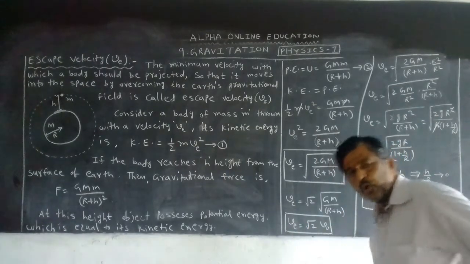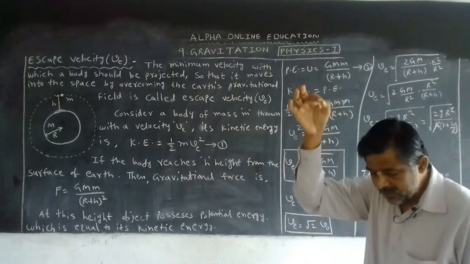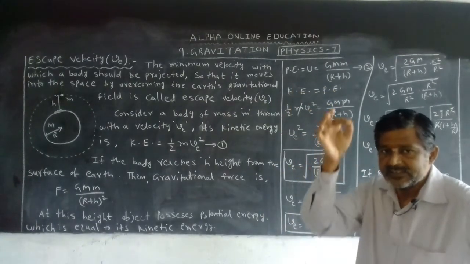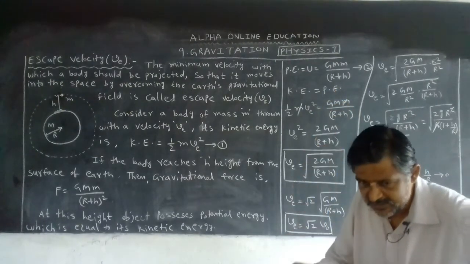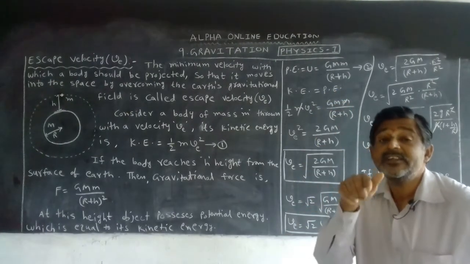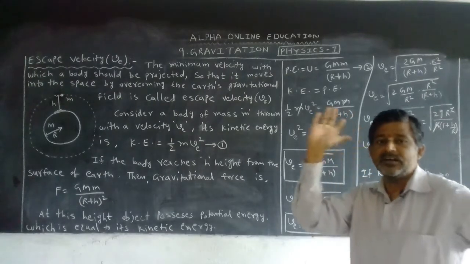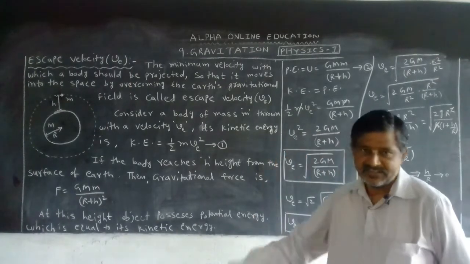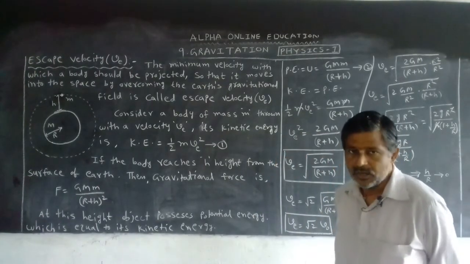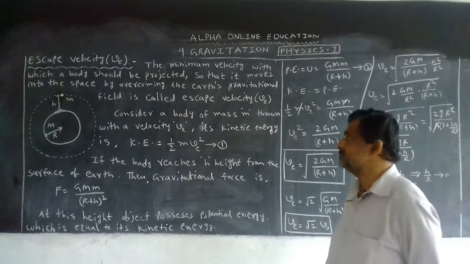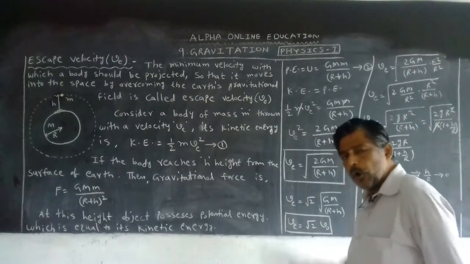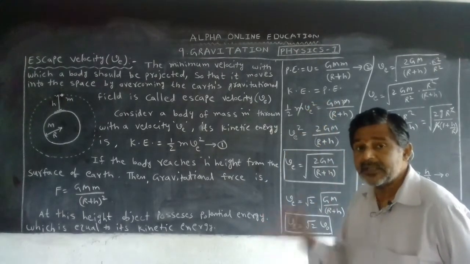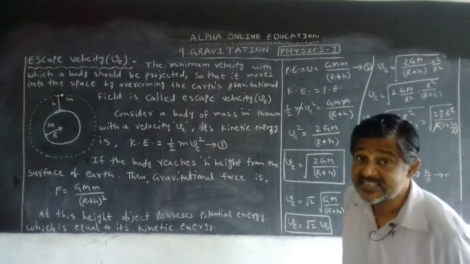Now, if we throw the object and it never moves back towards the earth, it means it must escape from the gravitational field. It must be thrown with some velocity. That velocity is called escape velocity. If we throw it, it never comes back to the earth. That minimum velocity is called escape velocity.